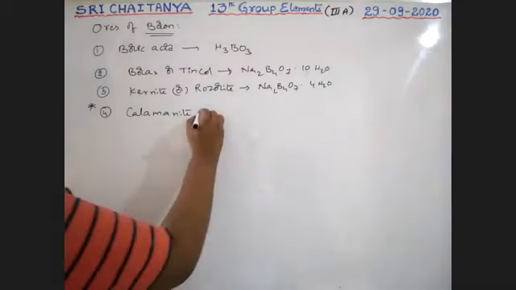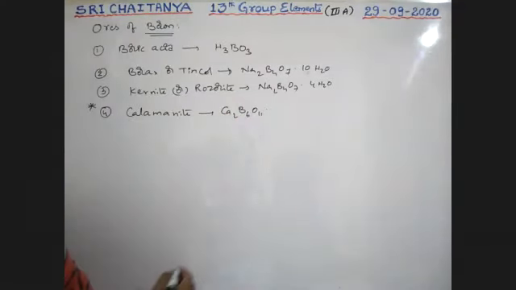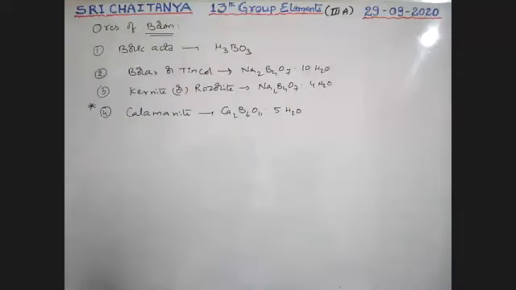Okay, that is Ca2B6O11·5H2O. Colemanite.